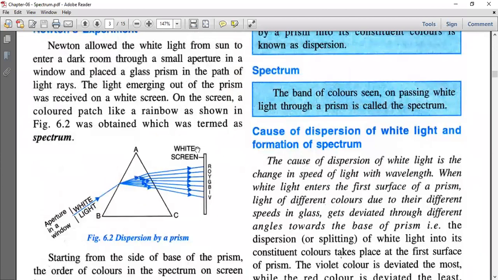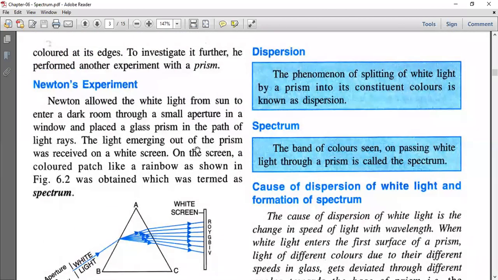So next we will go to dispersion. What is dispersion? You all have studied it in the previous classes also. Dispersion is the phenomenon of splitting of white light by a prism, or by any medium, into its constituent colors. So what is a spectrum? A spectrum is a band of colors seen on passing white light through a prism.